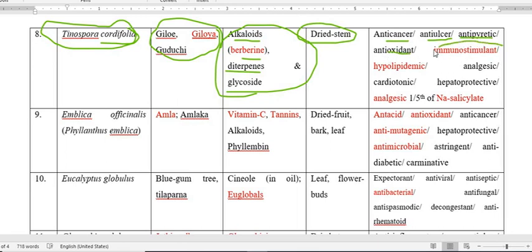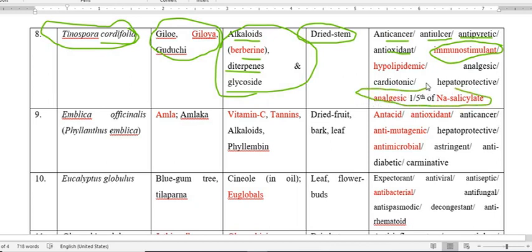So this is very, very important: it is an immunomodulant, as well as it also reduces lipids, so hypolipidemic, analgesic also, cardiotonic also, hepatoprotective also. Regarding the analgesic activity of this Giloi or Tinospora cordifolia, the analgesic activity is about one-fifth of sodium salicylate. So this is very, very important about Tinospora cordifolia.